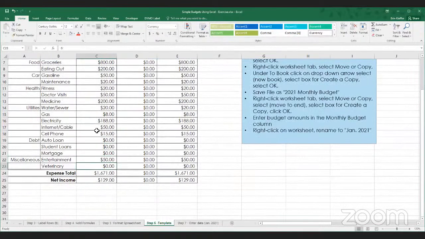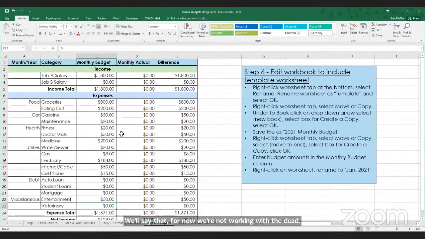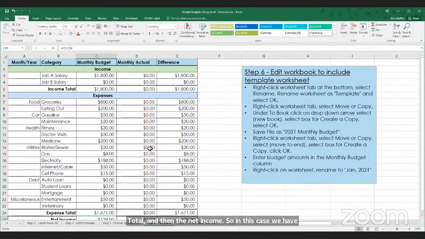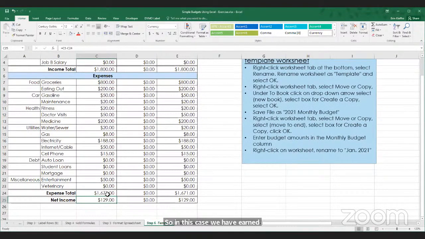We'll just say that for now we're not working with the debt. You can see that we put in these numbers here, and much like the template, it went ahead and started calculating for us. Because we have 0 in all of the monthly actual, the difference is just the numbers. Down here at the bottom, we can see our income total, our expense total, and then the net income. So we have achieved the first goal of budgeting, which is to earn more than you spend. We have earned $129 more than we have spent, which is a surplus, which is great.